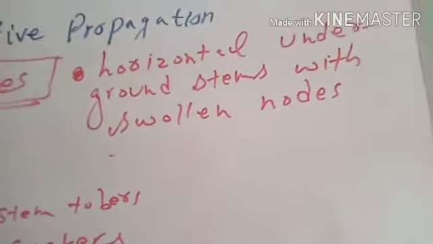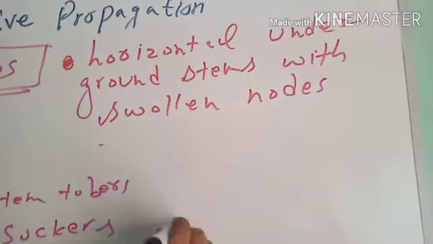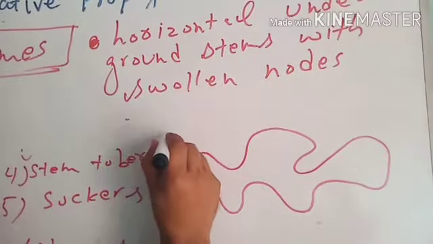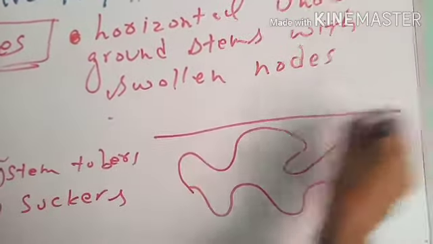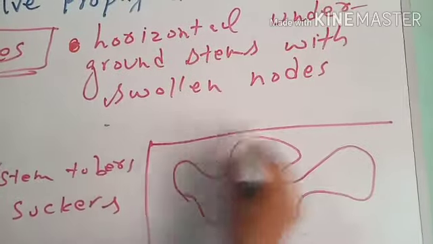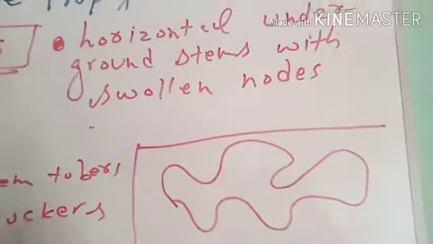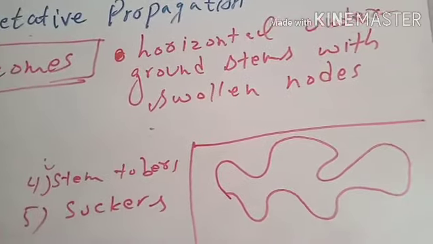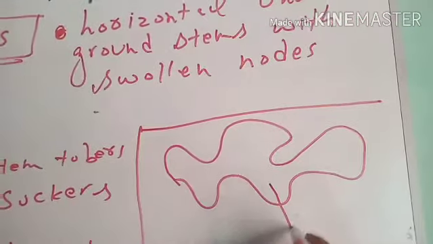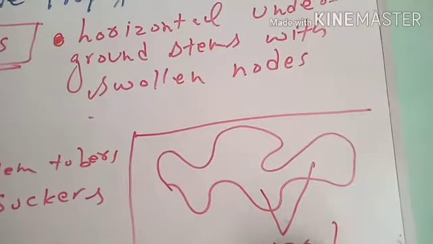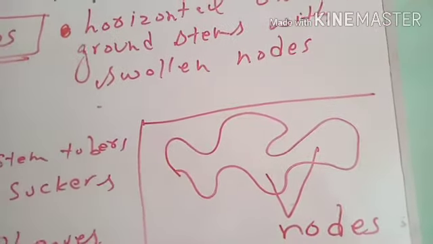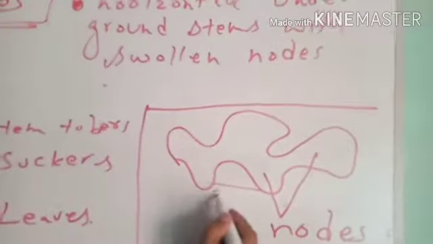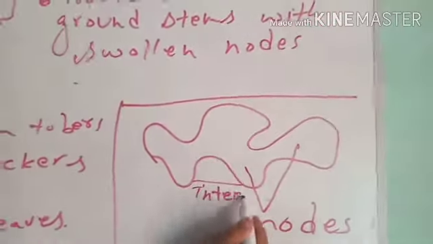To explain the rhizomes, let's consider its shape. Imagine this is a rhizome, because a rhizome looks like this, and it is sown underground. This is the earth, the ground, and below the ground we have sown a rhizome. These enlarged portions of the rhizome are called nodes of the rhizome, and the space between one node and another node is called internode.